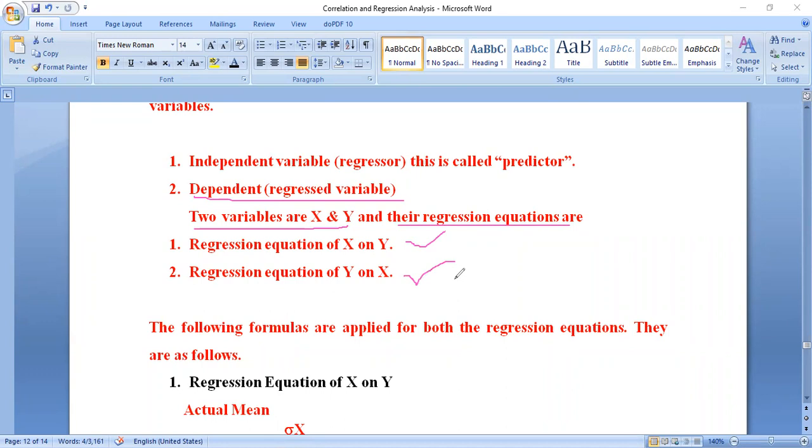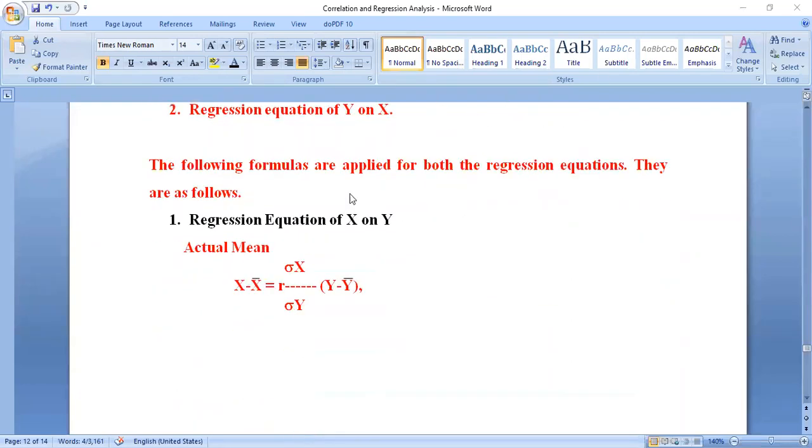These two regression equations we are going to see in the next class, and today we are going to see which formula and what principle we are going to apply for these two regression equations, that is, x on y and y on x. So listen carefully here. The following formulas are applied for both regression equations.